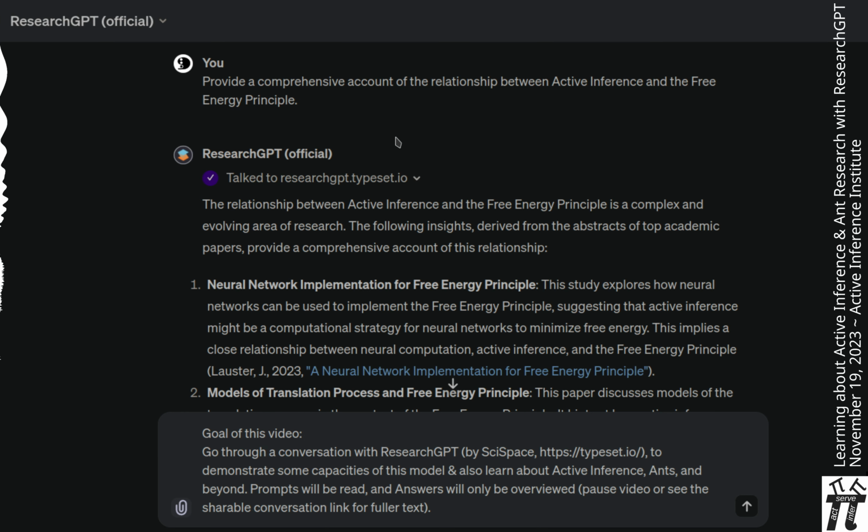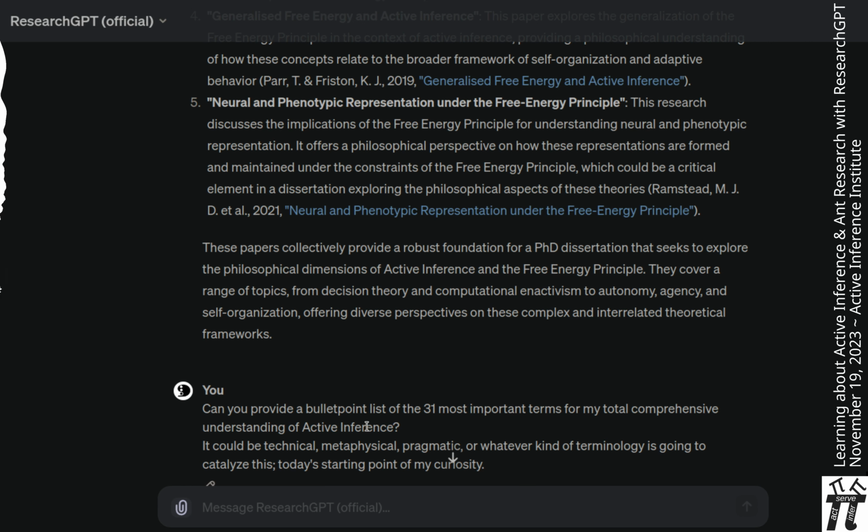I then pulled into a more beginner or learner line of questioning. Can you provide a bullet point list of the 31 most important terms for my total comprehensive understanding of active inference? It could be technical, metaphysical, pragmatic, or whatever kind of terminology is going to catalyze this, today's starting point of my curiosity.